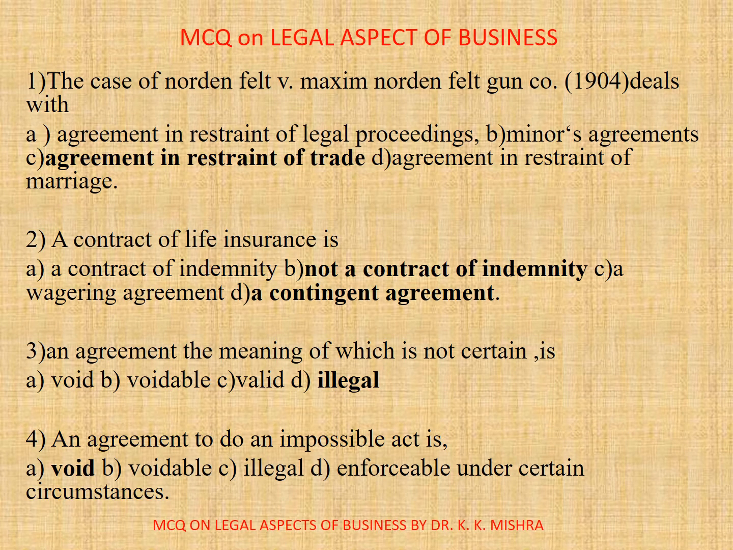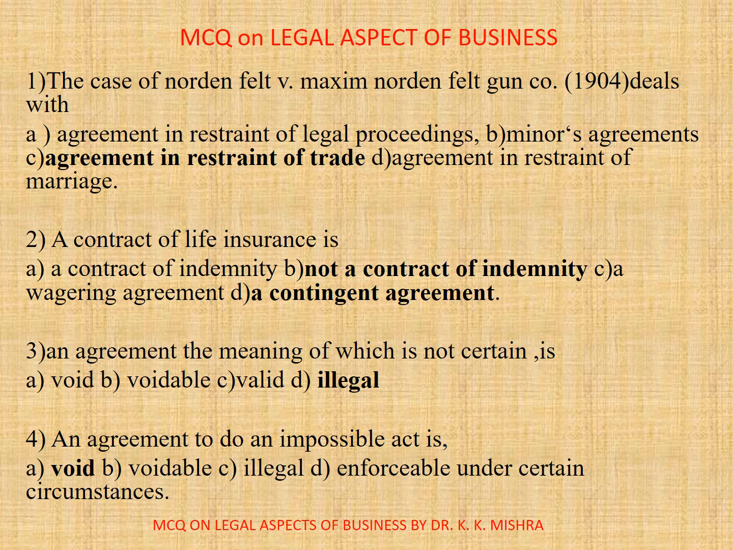To the questions. The case of Nordenfelt versus Maxim Nordenfelt Company 1904 deals with, options are: A. Agreement in restraint of legal proceedings, B. Minors agreements, C. Agreement in restraint of trade, D. Agreement in restraint of marriage. Correct option is C. Agreement in restraint of trade. Question number 2. A contract of life insurance is, options are: A. Contract of indemnity, B. Not a contract of indemnity, C. A wagering agreement, D. A contingent agreement. Correct option is B. Not a contract of indemnity.